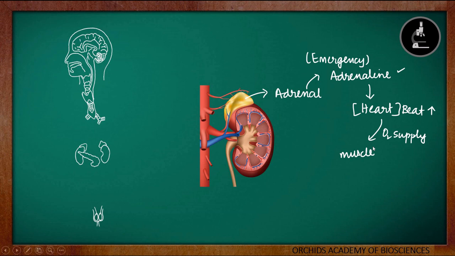Then the blood which is going to the digestive system, skin and other parts will be reduced, whereas the blood will be diverted to our skeletal muscles, and the breathing rate will also increase. So all these responses together will enable the animal body to be ready to deal with any dangerous situation.